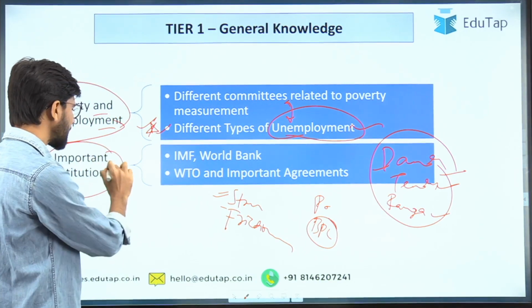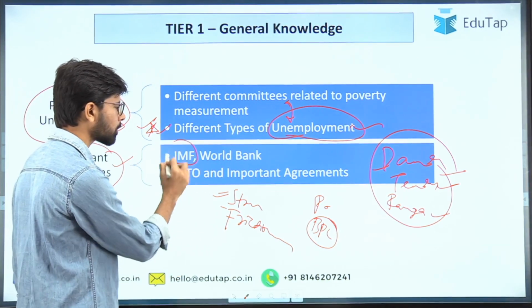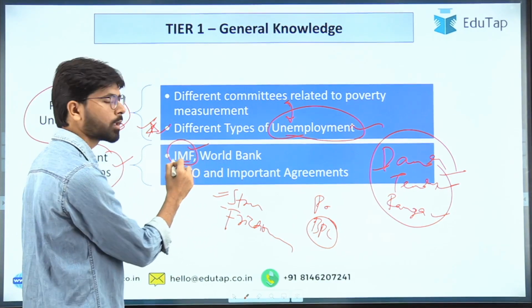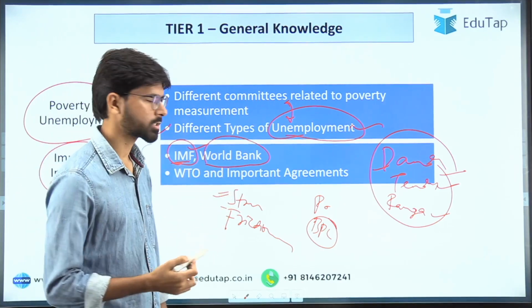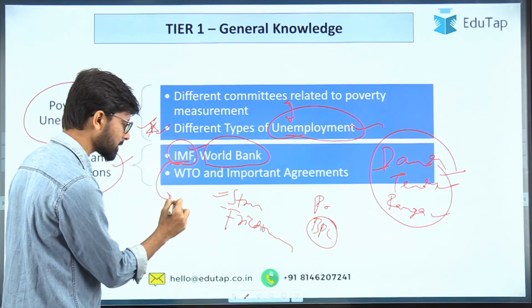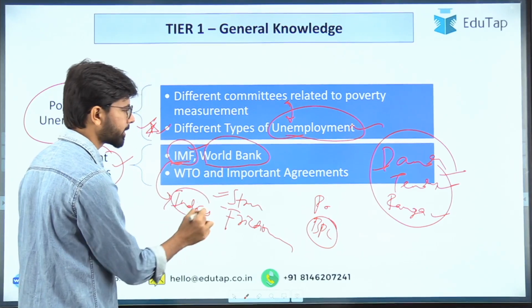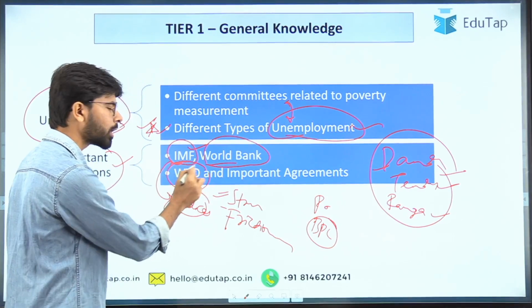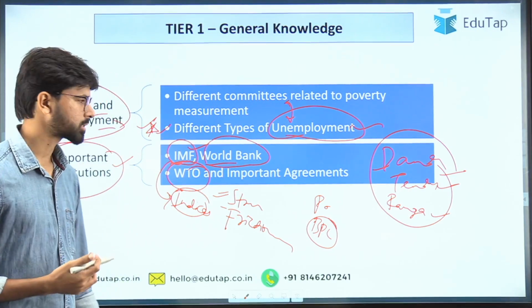And now moving on to the last topic, that is important institutions. You have to know the different institutions, like the IMF, which stands for International Monetary Fund, and the World Bank, and what their functions are. Questions will usually be asked on the different indices released by these institutions. And the WTO, World Trade Organization, is a very important topic when it comes to economic discussions,